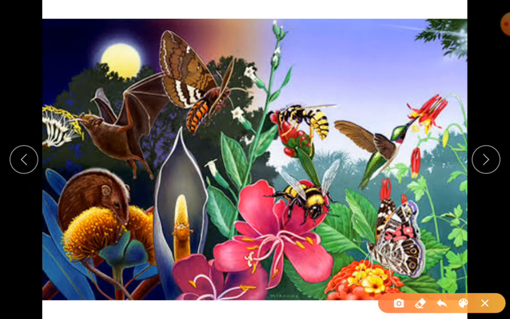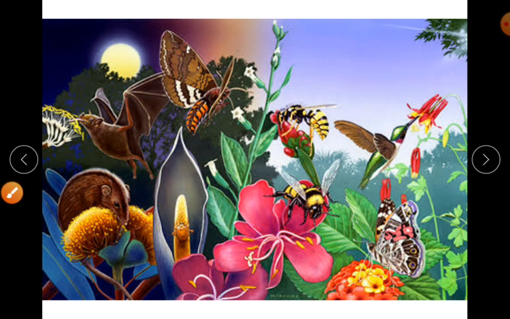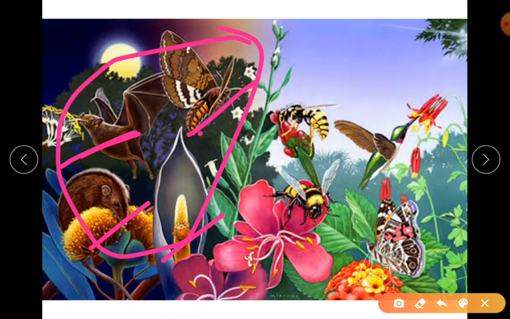So just observe here, you can find some animals doing their part of pollination. You can see during the daylight, during the night time. So if you can identify, well and good. If you just observe, there's one over here, one here. So this is the rat, this is the bat, this is the moth, beetle. Okay, so this is in the night time.